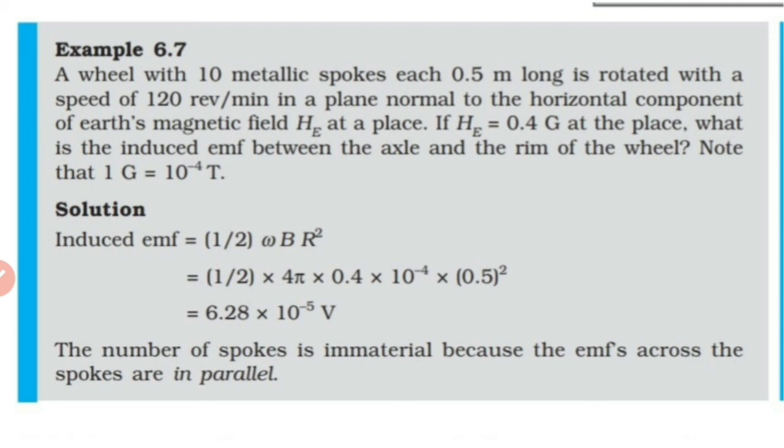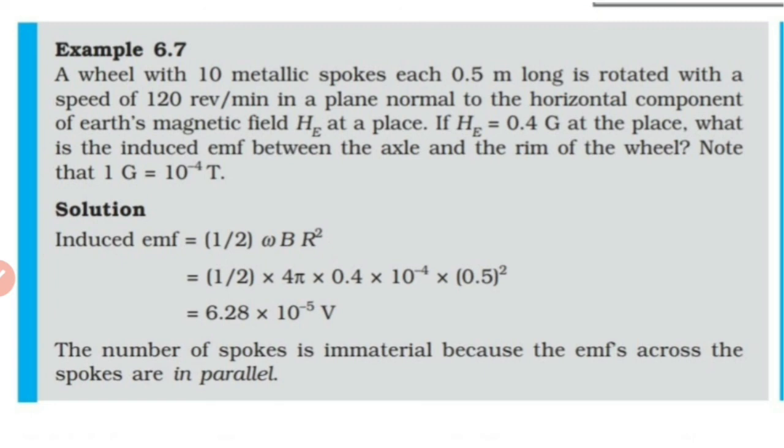One confusion which arises is that, seeing that 10, we will feel that we have to multiply the individual EMF by 10. But try to understand: for each metallic spoke, its center is at O and the other end is at the metallic ring. So all the two ends are at the same potential. So it is effectively a parallel combination of 10 conductors, because the two ends of each metallic spoke are at the same potential.